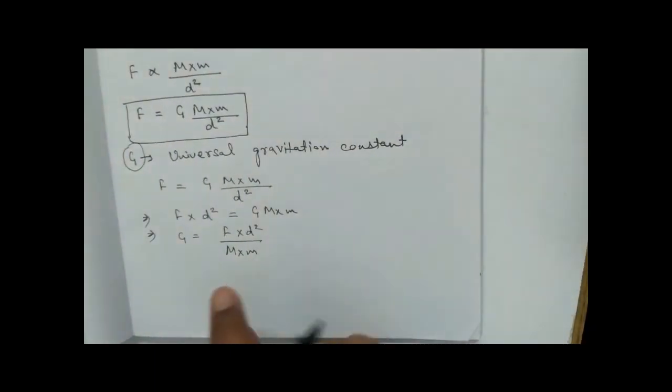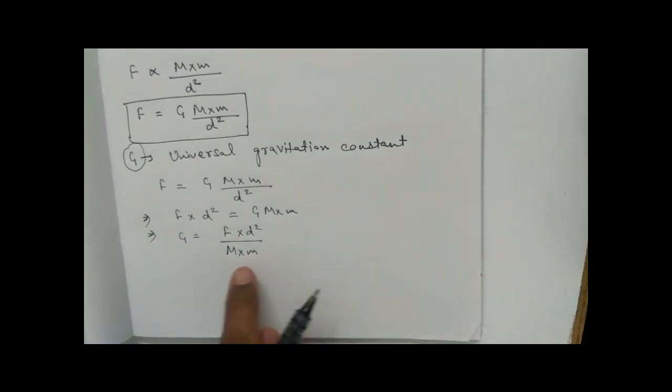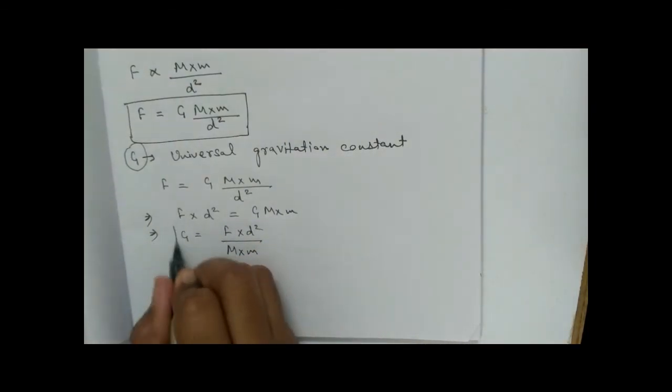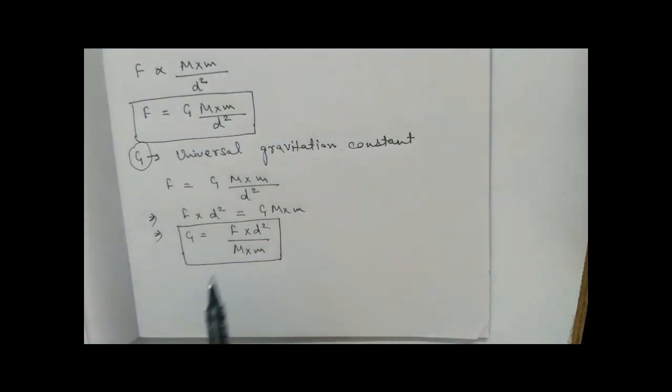One more important thing, do not multiply this m into m as m square, because these two are not the same quantities. They are different quantities of masses. Both are the masses of two different objects, not a single mass. In place of this you could write m1 into m2. Now this is the value of the proportionality constant, the universal gravitational constant.